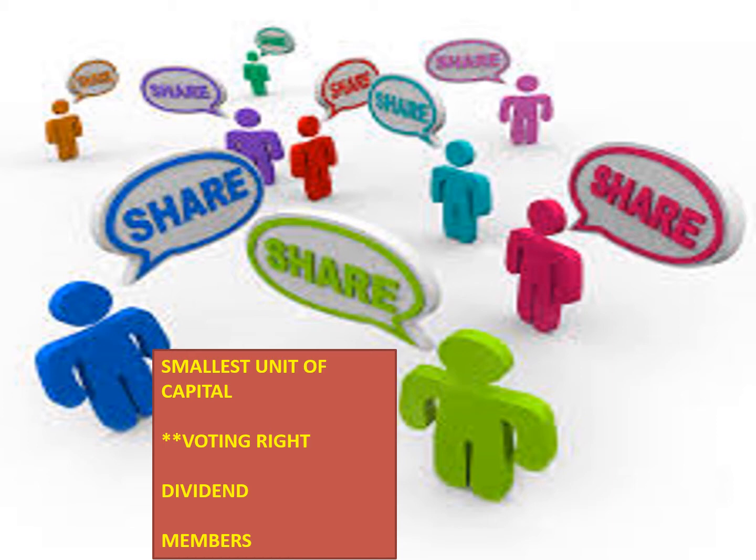The capital in the business that you put in is in the form of either owner's fund or borrowed fund. In owner's fund, if we talk of shares, it is the smallest unit of capital with a face value, say 10 rupees, 100 rupees. Now these shareholders have voting right. I have put it in stars because this voting right is for a specific category of shareholders only, that is equity shareholders. Preference shareholders don't have voting right.